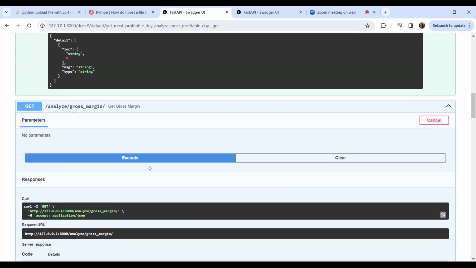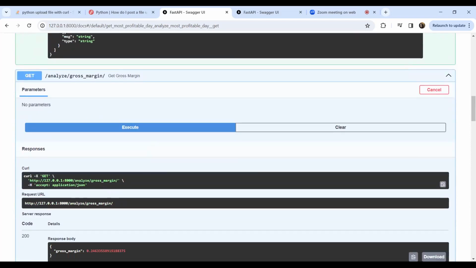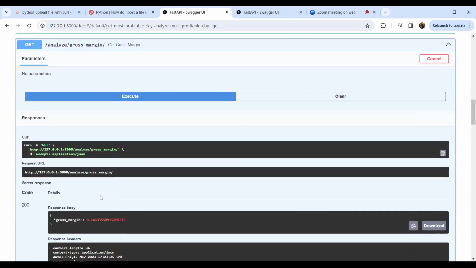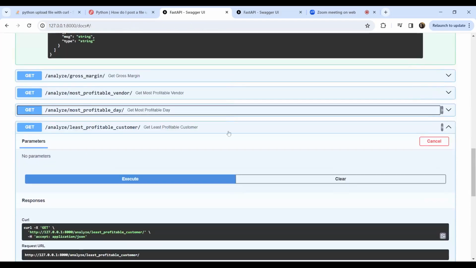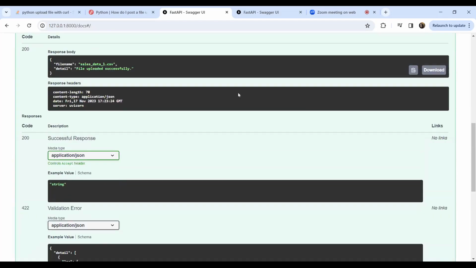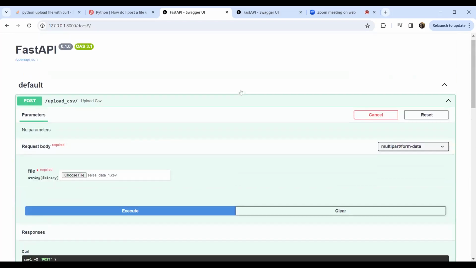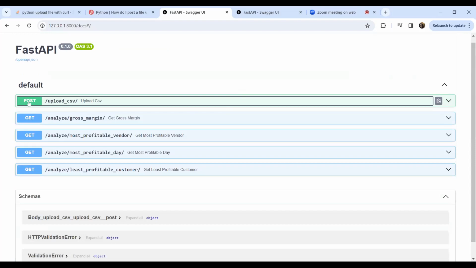So how many endpoints are there on the screen? Yeah, we have around 5 endpoints here. One endpoint is where we post or upload our CSV file, and another 4 is where we get the results. So there are 4 and 5 endpoints here.